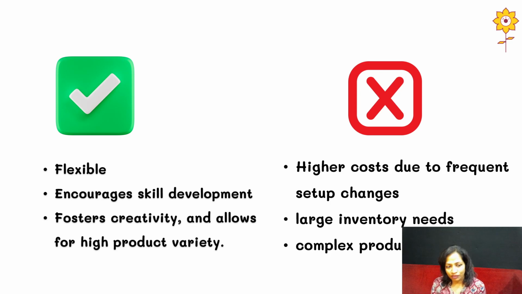Okay. For example, take the example of a tailoring shop itself. When a customer is demanding a certain type of buttons, and maybe that button is not available in that shop, what will happen? They have to order those buttons, or maybe they may order multiple types of buttons, maybe a red button and different patterns, and they have to order that also. But remember, out of that the customer will be selecting only one button, which will definitely be a waste of money for the other buttons, and that's why it creates this kind of mess where you can say the cost is higher.